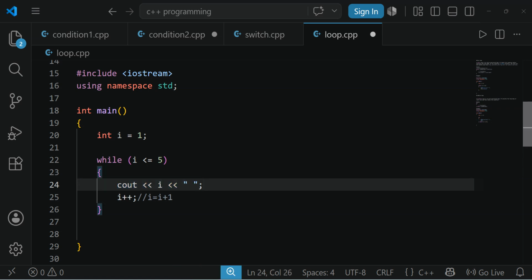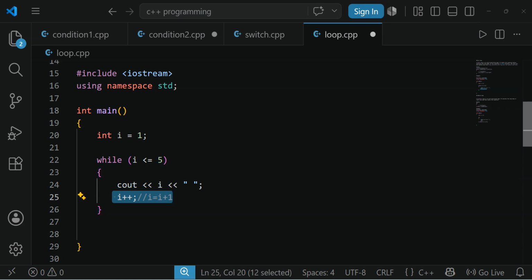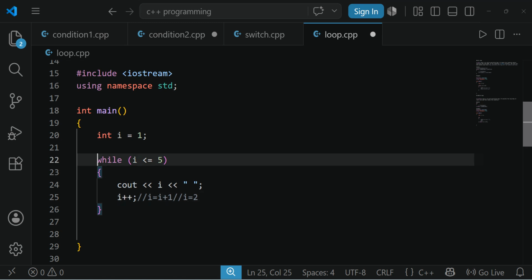After that, it will come to this particular line. Then i equals i plus 1, so i equals 1 plus 1. 2 will be there now. Now this i value will not go back to the initialization. It will directly go to this condition checking only.